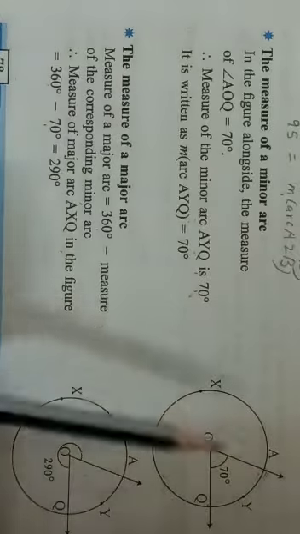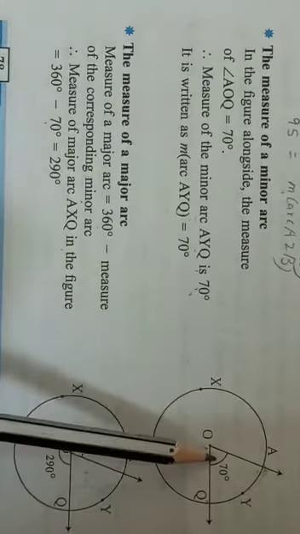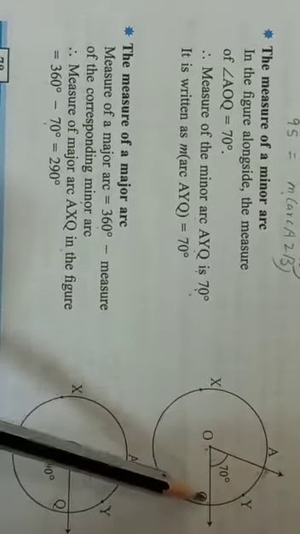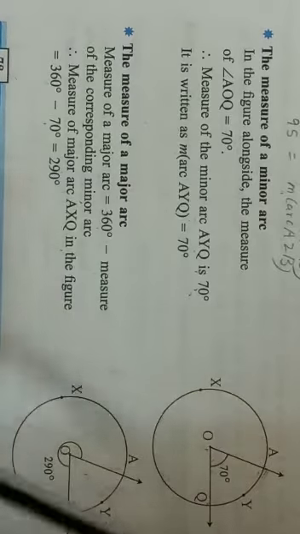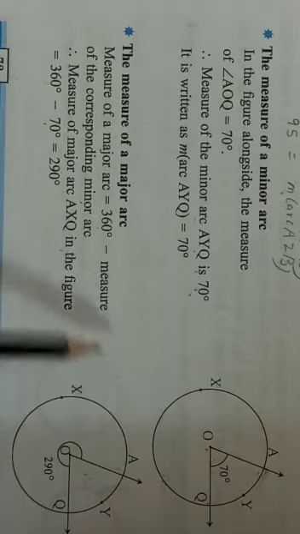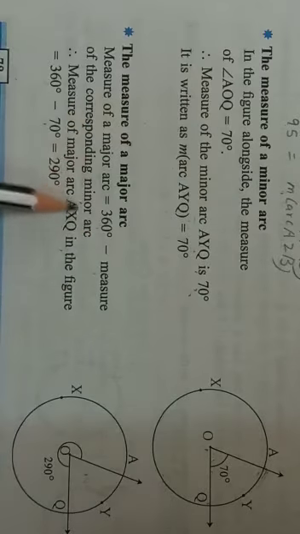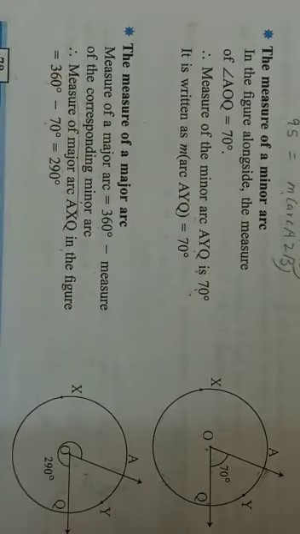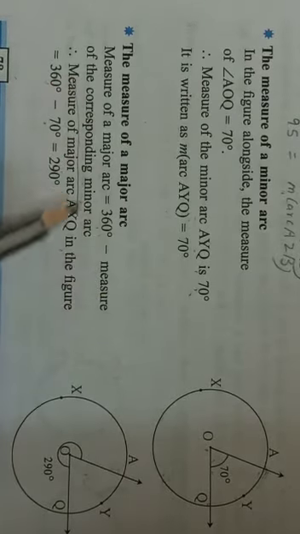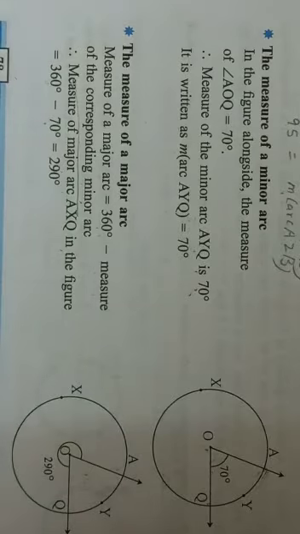So here, if you know the central angle is equal to the minor arc, and if you want to find the major arc, the measure of the circle we know is 360 degrees. 360 minus the measure of the corresponding minor arc. So this is actually the formula: the measure of the major arc is equal to 360 minus the measure of the corresponding minor arc. So you should know central angle is equal to minor arc, and if I want to find the major arc, it will be 360 minus the measure of the minor arc.